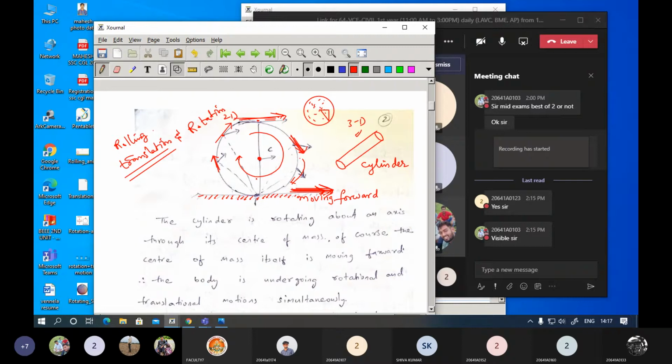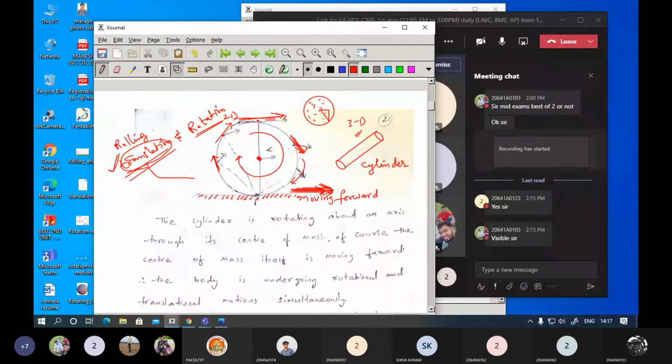So regarding the rolling process of this cylinder, you can expect there is a translation motion. Due to this particular translation motion, what is going on here? The cylinder is moving in the forward direction, and also there is a rotation. It is rotating about this particular axis.